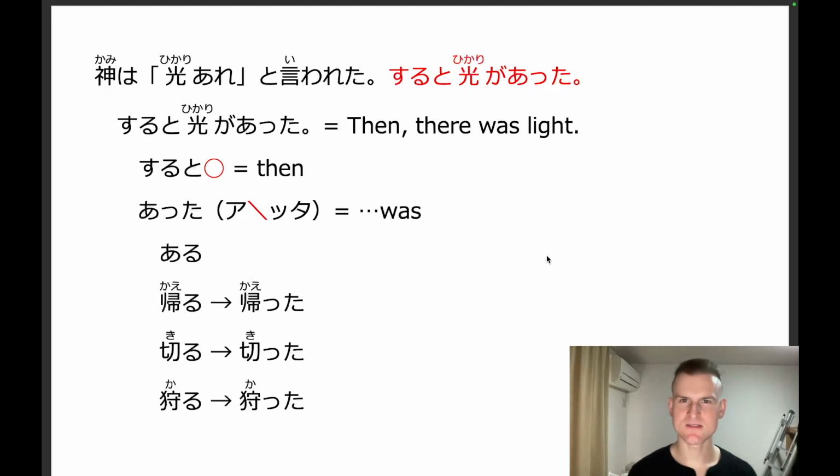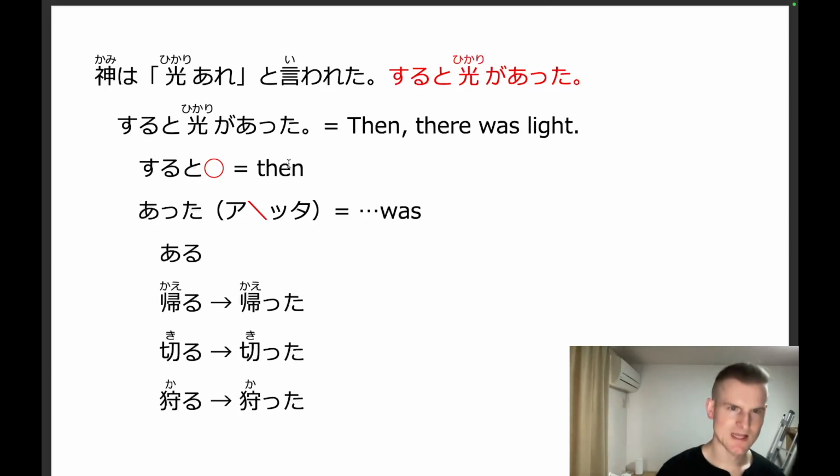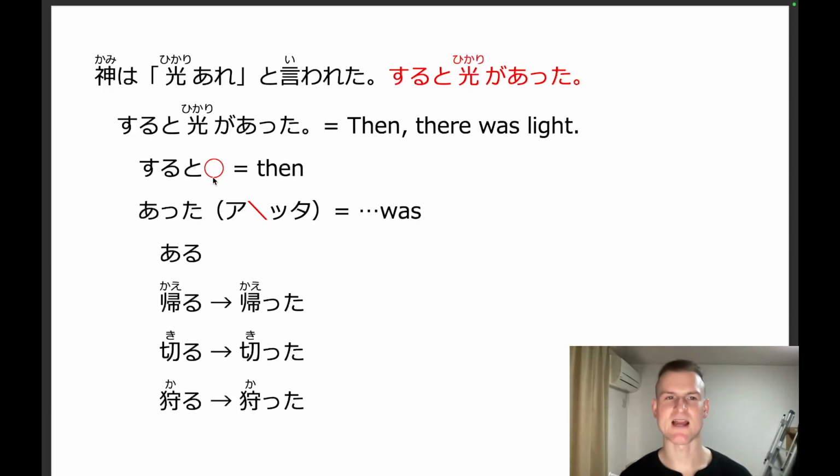Okay, so we're over the brunt of the grammar for this lesson. Let's go ahead and look at the second half of today's verse. Okay, so we have suruto hikari ga atta. Suruto hikari ga atta. Okay, this can be translated then there was light. So very straightforward. Suruto, flat pitch accent, means then. Suruto, then.